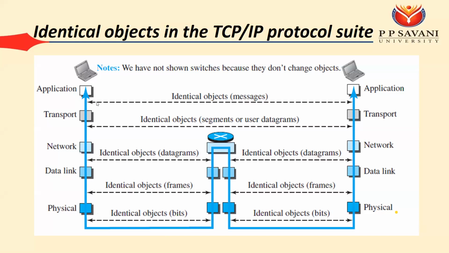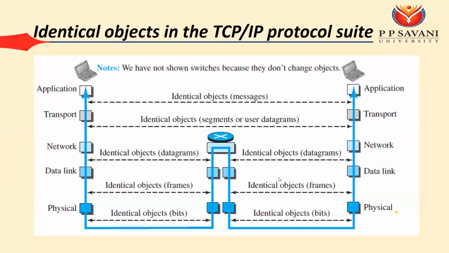Here we can say that messages are between the application layer of source and application layer of destination. Segments are between the transport layer of source and transport layer of destination. The packets are between the network layer of source and the network layer of router. Then frames are between the data link layer of source and the data link layer of router, and the bits are between the physical layer of source and the physical layer of router.